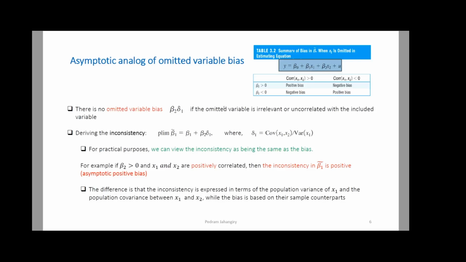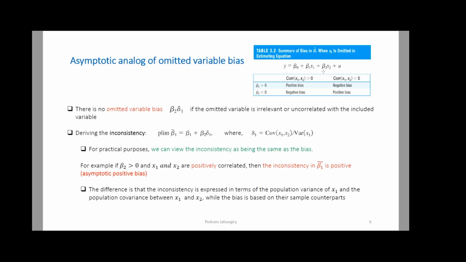We talked about this a lot in previous videos and lecture classes. So if this doesn't make sense to you, make sure that you review our previous class where we talked about omitted variable bias. Okay, we said that the bias depends on two things: the coefficient of the variable that you're getting rid of, so beta 2, and the relationship between x1 and x2. We summarize that relationship with delta 1, because what was delta 1?